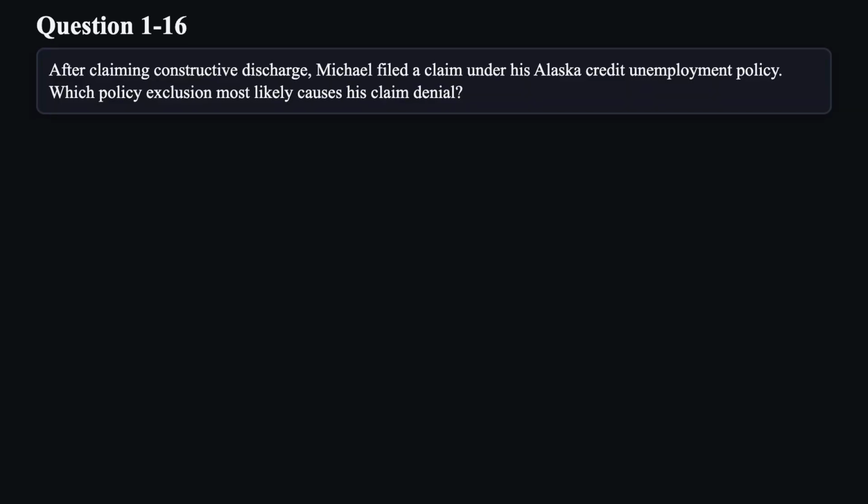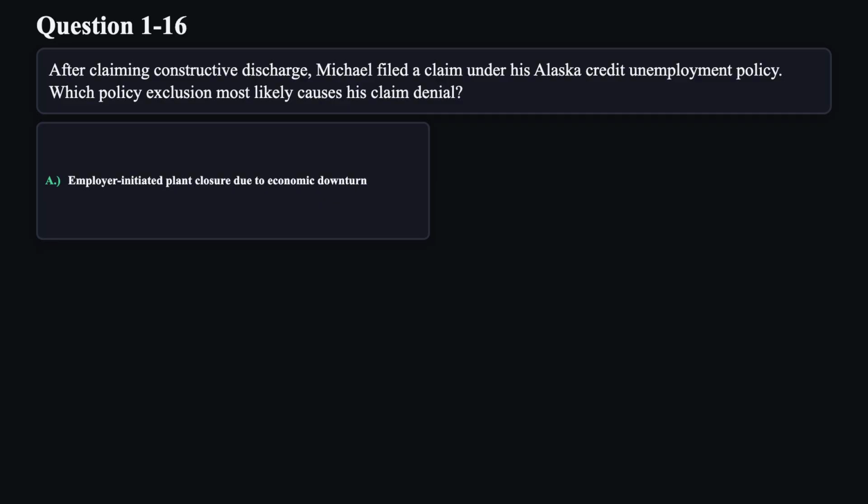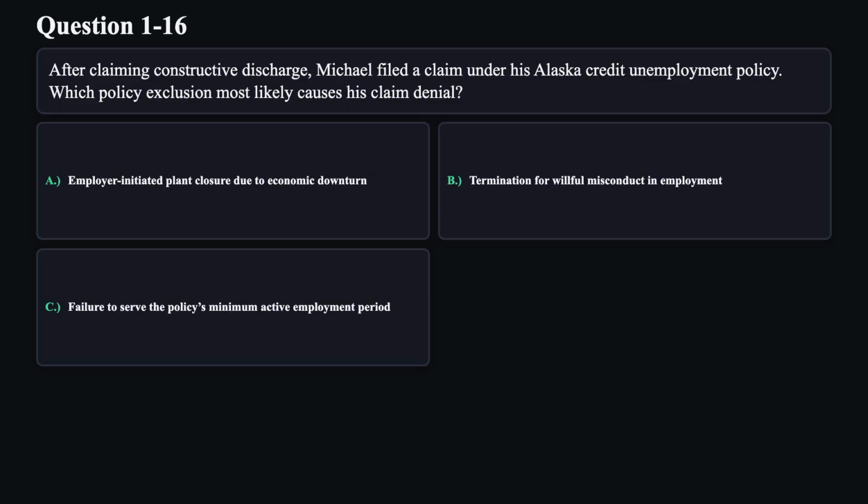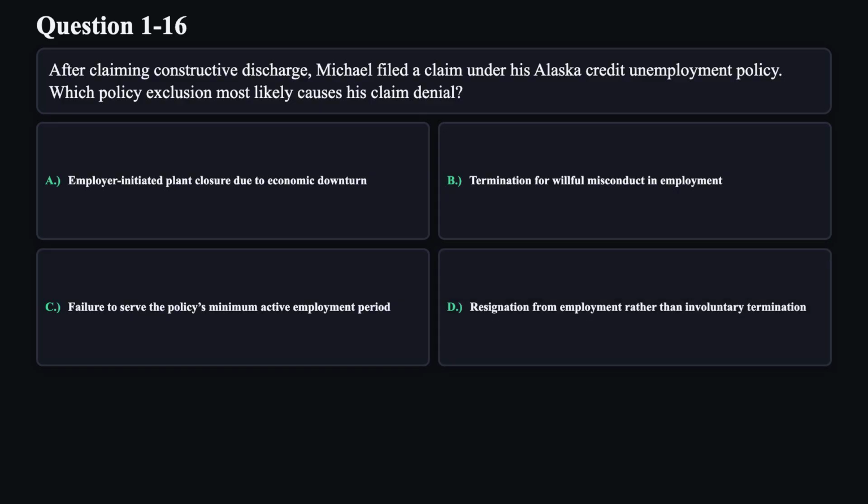Question 16. After claiming constructive discharge, Michael filed a claim under his Alaska credit unemployment policy. Which policy exclusion most likely causes his claim denial? A. Employer-initiated plant closure due to economic downturn. B. Termination for willful misconduct in employment. C. Failure to serve the policy's minimum active employment period. D. Resignation from employment rather than involuntary termination.